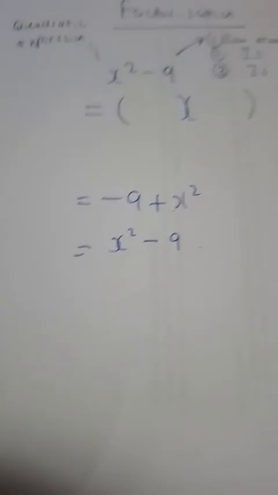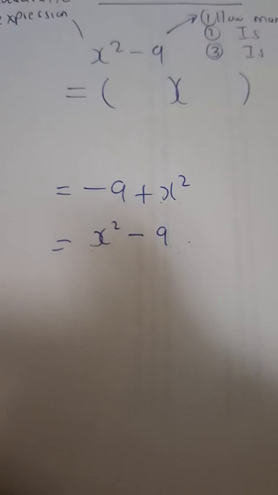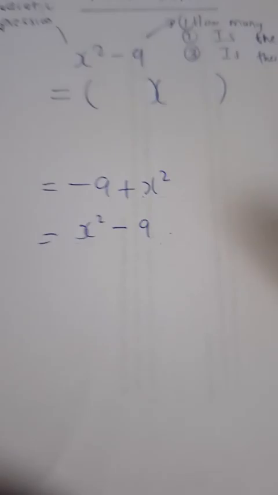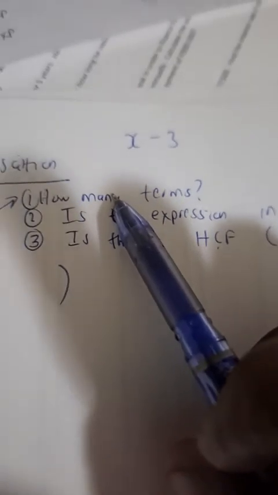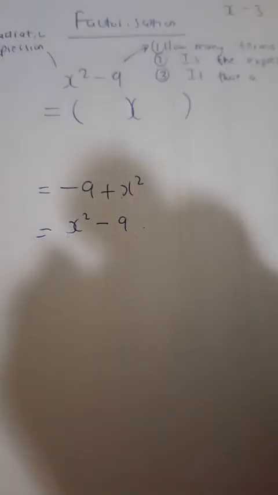So I hope you guys are understanding why I insist on this. Please ask yourself: 1, how many terms? 2, is the expression in the right order? 3, is there a highest common factor? Sign, number, letter. If the first term is negative, you take out that negative sign as a highest common factor. Sign, number, letter. Please people, please. All right, and then let's go.